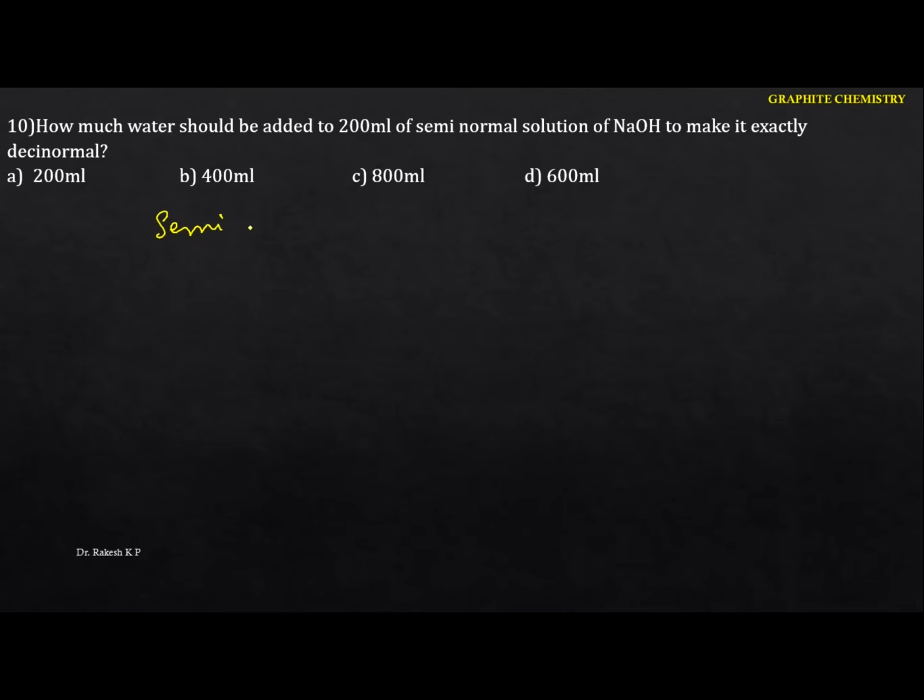Semi-normal is nothing but 0.5. Okay, so now I am going to indicate the normality. Decinormal is nothing but 0.1. So these are the given conditions. Okay, I am going to use this equation here.